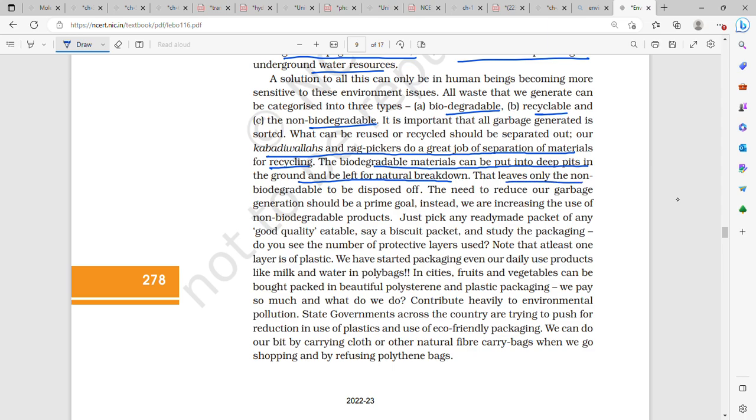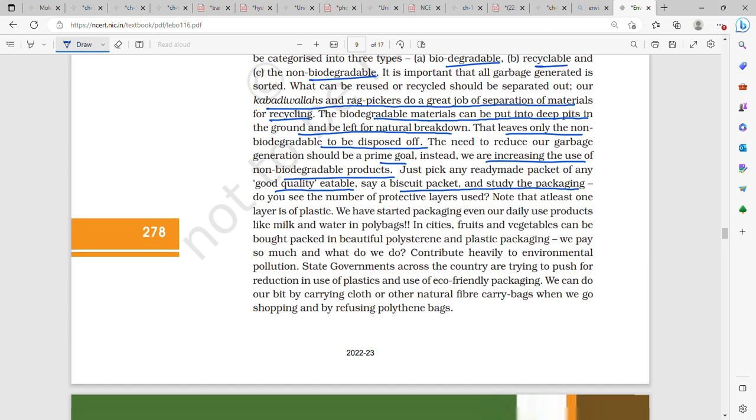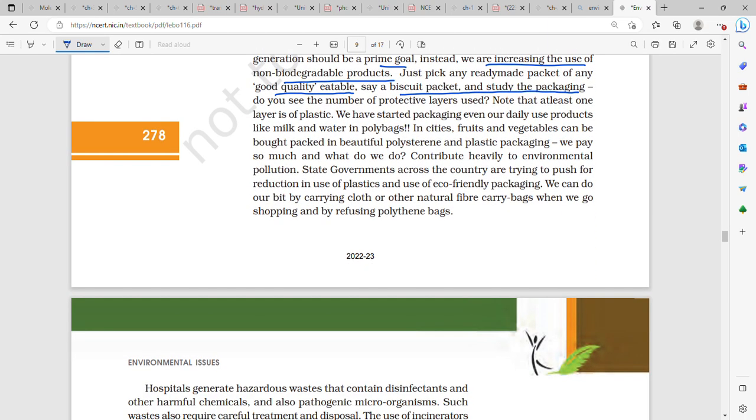And that leaves only the non-biodegradable to be disposed of. The need to reduce our garbage generation should be a prime goal. Instead, we are increasing the use of non-biodegradable products every day. Just pick any ready-made packet of any good quality eatable, say a biscuit packet, and study the packaging. Do you see the number of protective layers used? Note that at least one layer is of plastic.